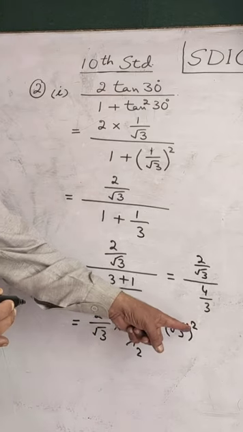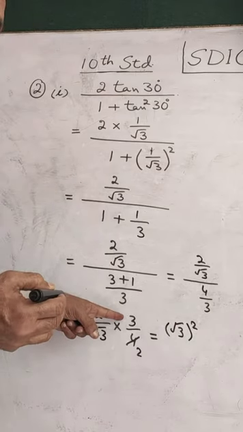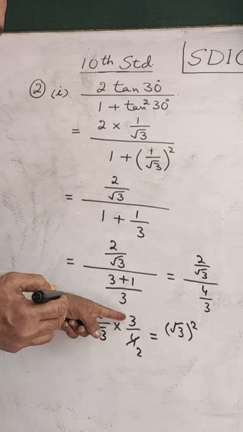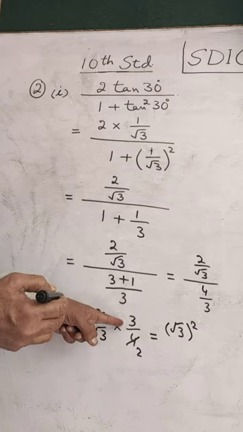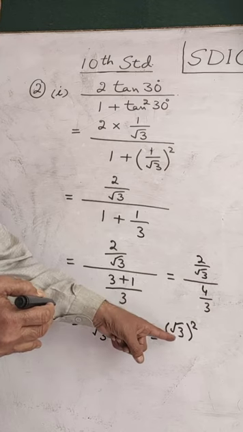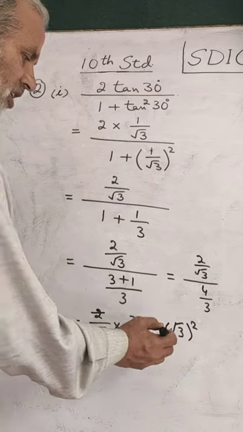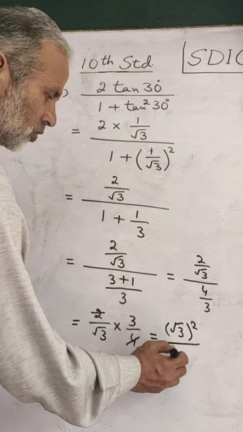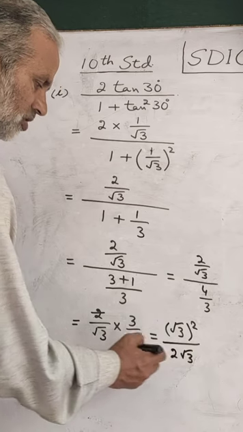Because if you cancel square with root, you will be left with 3 again. That 3 we have here. So the value is same whether you write 3 or you write root 3 square. Now this will help us to simplify it further. Denominator we have 2 under root 3. When you multiply denominators, 2 by root 3.